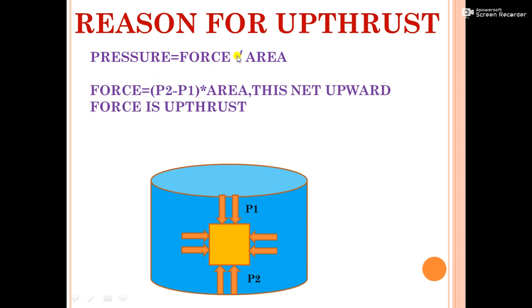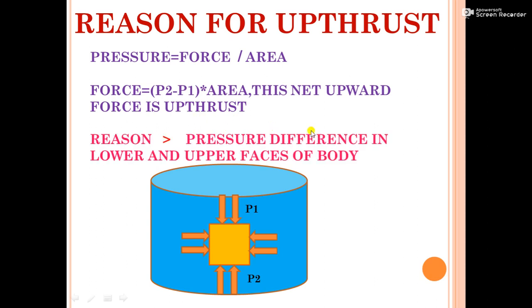Because of this pressure difference, what is the net force? Force is equal to pressure into area. And here the net force is (P2 minus P1) into area. This net upward force is upthrust. That means the reason for upthrust is the pressure difference between the lower and upper faces of the body. On the lower face, the pressure is more because of more height. On the upper face, the pressure is less because of less height.